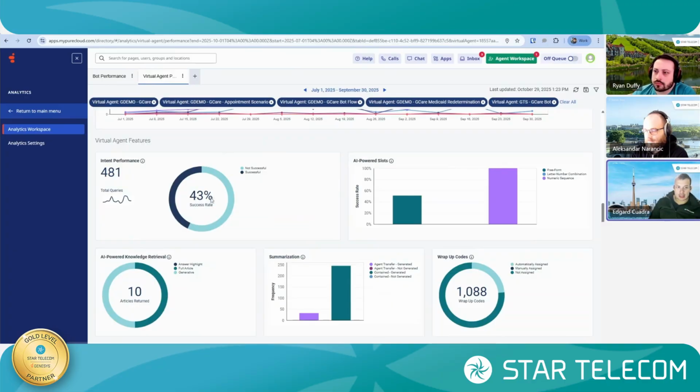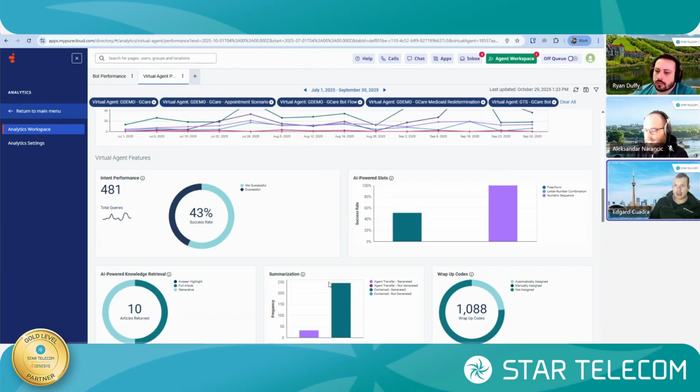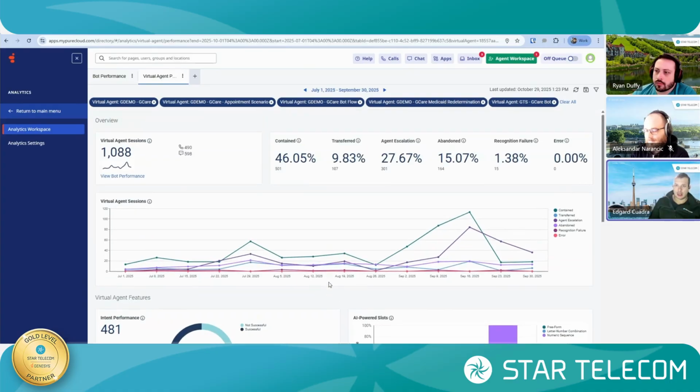Intent performance is exactly how often we are recognizing those intents that we had. Summarization, how often that's happening, wrap-up codes, all the stuff that we're used to from a contact center perspective. Genesys is now mapping those metrics to a virtual agent to monitor its performance and make sure that we are getting our money out of the investment that we make to design these automated systems.